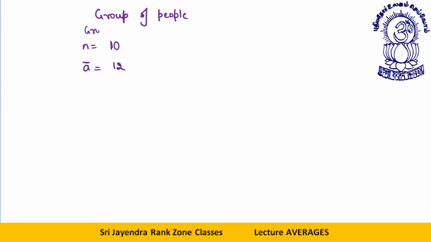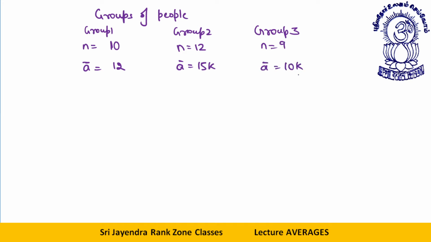This is group 1. This is group 2, and in the last I will take a third group. Let's say in this group there are 12 people with their average salaries being 15k per month. The last group has 9 people with their average salary being 10k.